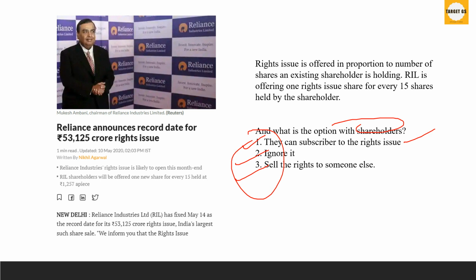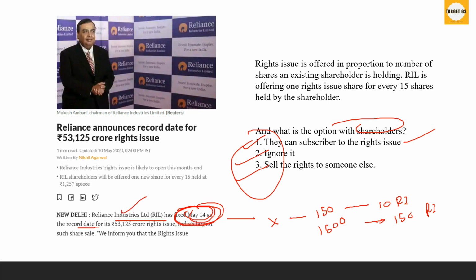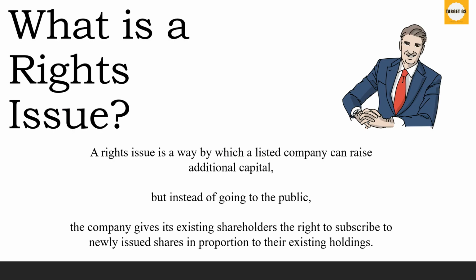Alright, and what is the record date? So here, remember this, Reliance Industries has fixed May 14 as the record date. So it means that by May 14th, X number of people, if they hold 150 shares, then they will get 10 rights issues. If X number of people are holding 1500 shares, they will be getting 150 rights issues. So by May 14th, the general public may try to capture or gather as many shares as possible. Alright, so this is the record date. The record date is the date which is given by Reliance Industries. Okay, by this date, we'll be issuing the rights issues. Alright, so I hope you all understood.